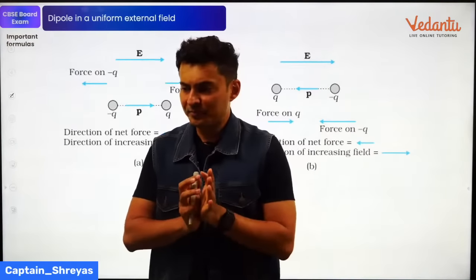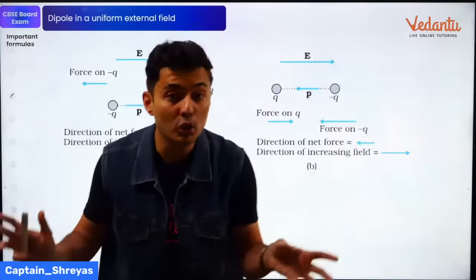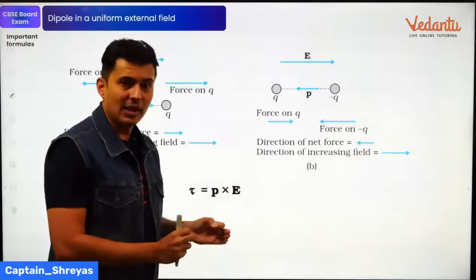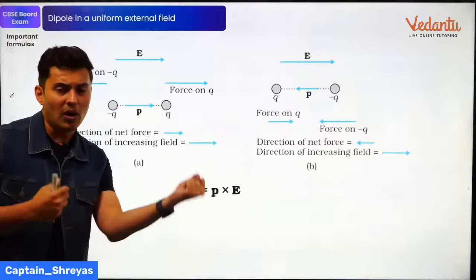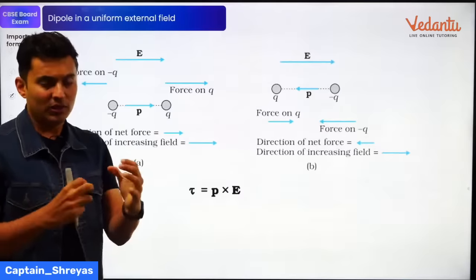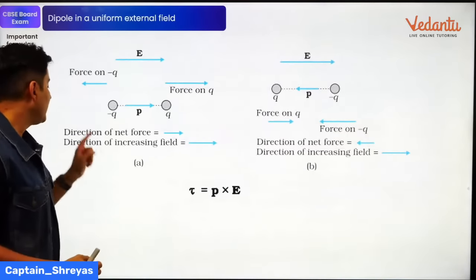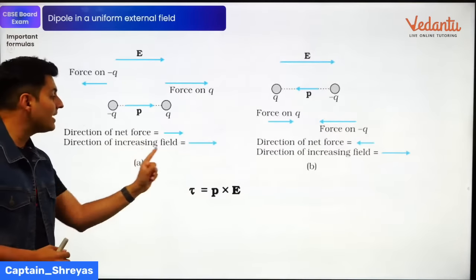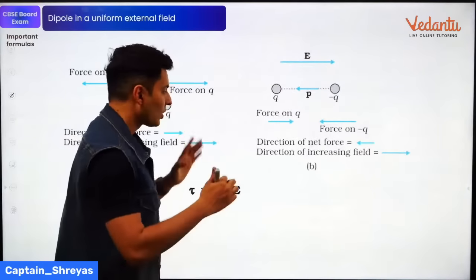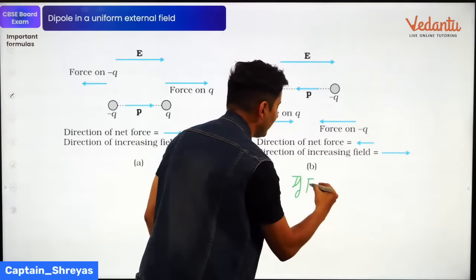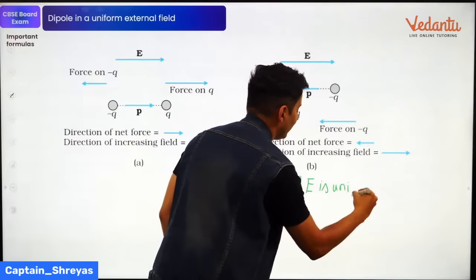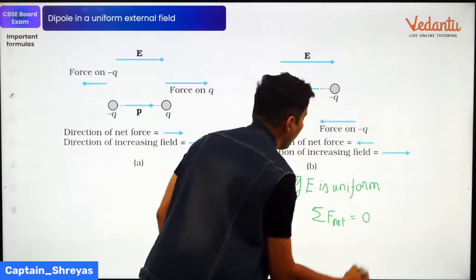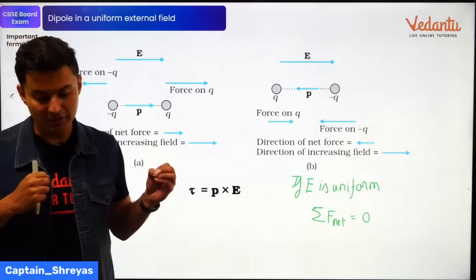Does that make sense? If the field is uniform. But if the field is non-uniform, then the net force is not zero. It will depend on where the field is strong or where the field is weak. So you can see over here, the net force is in this direction or in this direction because here the field is changing. So I will mention that if the field is uniform, then the net force will always be zero. They will cancel out each other.